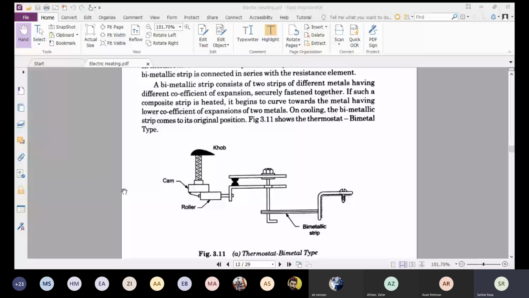As a test case, we solved an example, and from it we observed that by changing the series and parallel combination of the heating elements, the power consumption requirement can also be changed. And in the last, we saw the different applications of heating elements in our daily life. So try to read all these, and if you feel any confusion, you can ask me at any time. So for today, thank you very much, and Allah Hafiz.